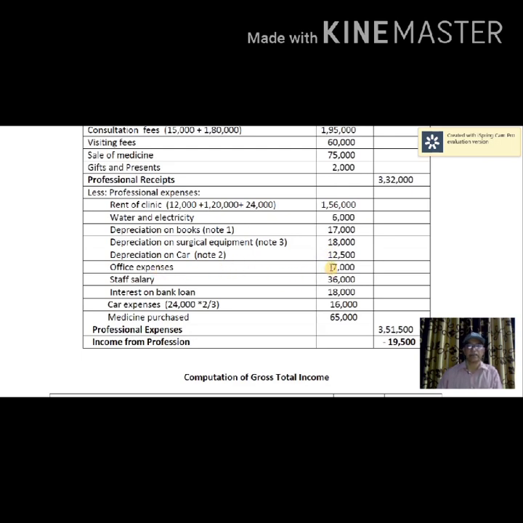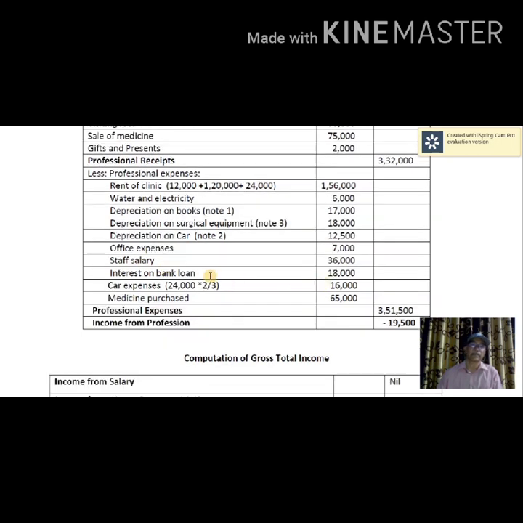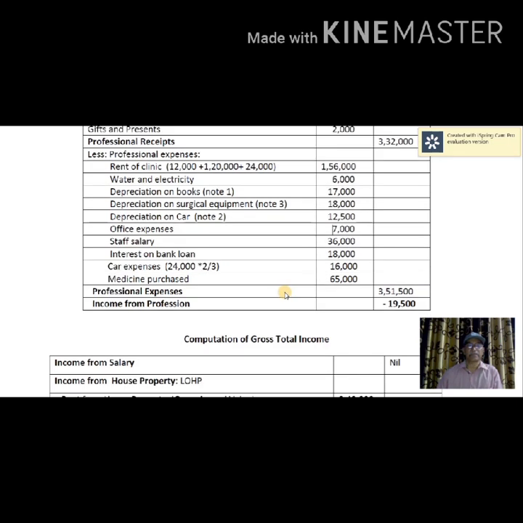Office salary is also a professional expense. Interest on bank loan is clearly mentioned as for professional purpose, so it should be taken. Car expenses, only 2/3 of 24,000 is taken. Medicine purchase 65,000. Together, professional expenses are 3,51,500.